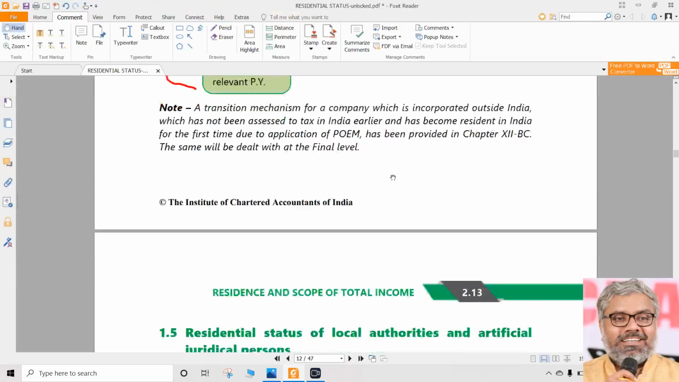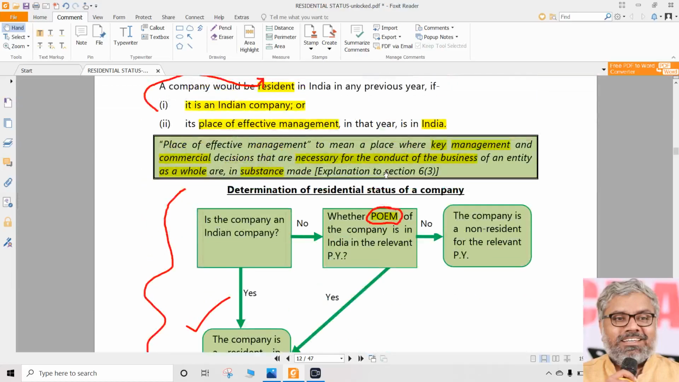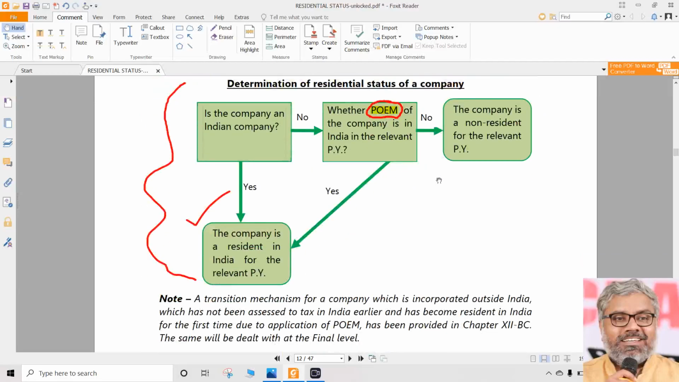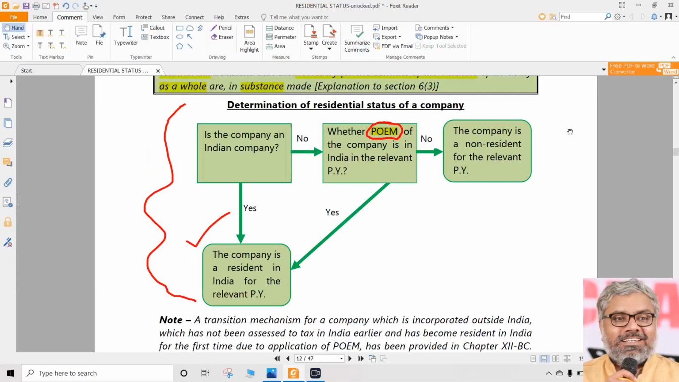Lot of litigation points. Most of them will be discussed at the final level. We don't need to really go into the details of those things now. At a general level, all that we need to know is that residential status of companies will have to be determined like this. Whether the company is an Indian company or not. Yes, then the company is resident. No, okay, fine, second step. Whether the POEM of the company is in India. Yes, then the company is resident. If no, then non-resident. There ends the matter. Only these are the possibilities of residential status of a company.